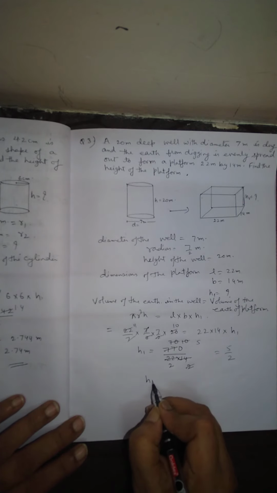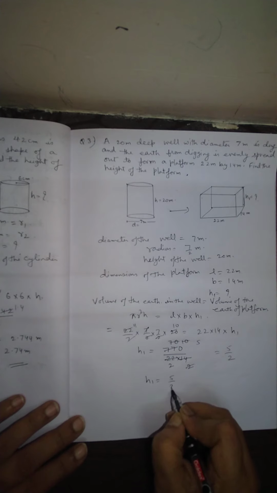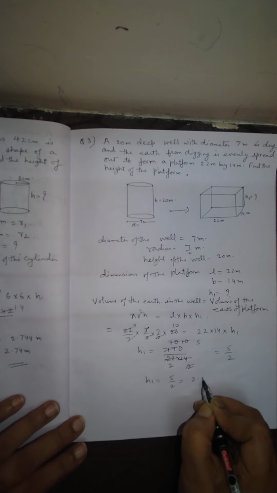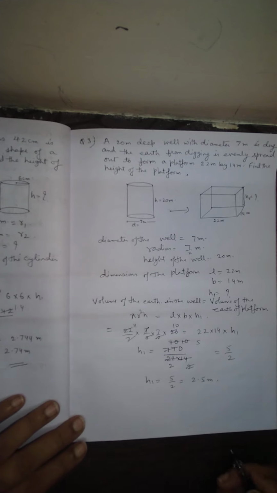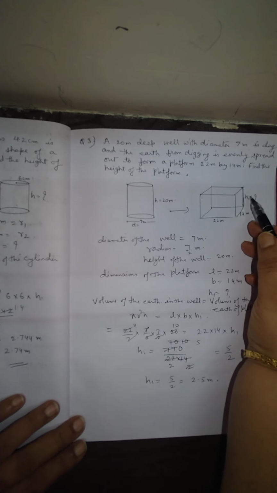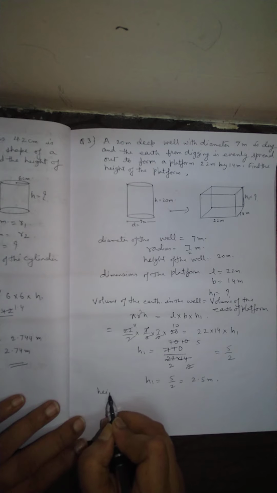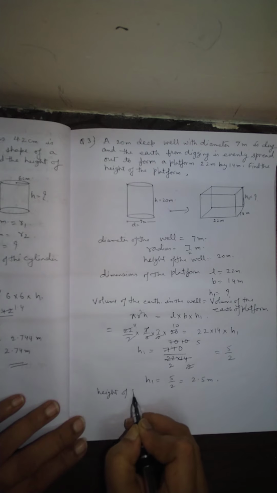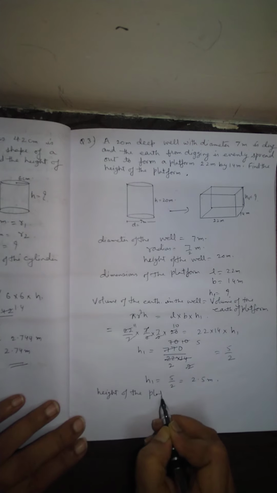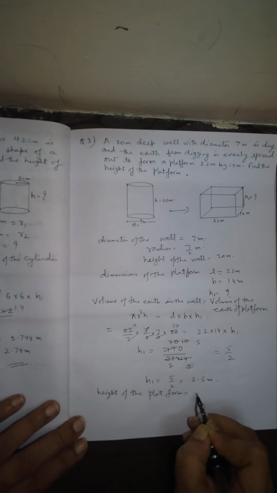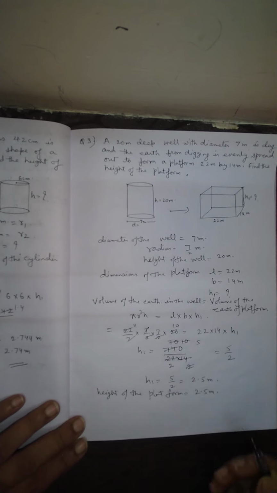So what is h1? That is equal to 5 by 2, and that is equal to 2.5 meter. So height of the platform formed is 2.5 meter.